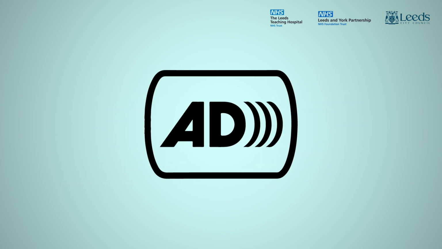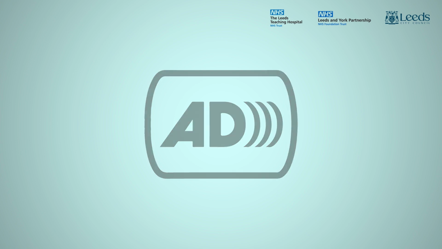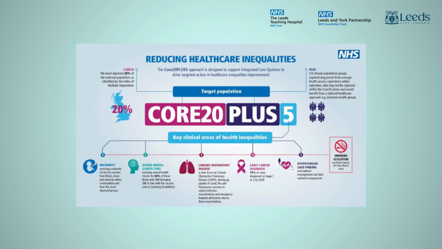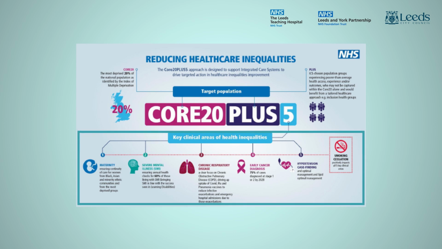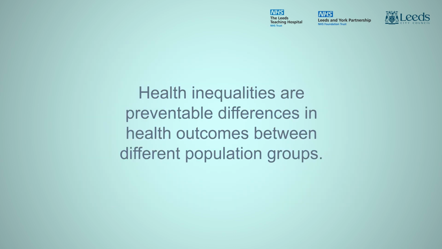An NHS infographic titled Reducing Health Inequalities is shown. The infographic lists the 5 key clinical areas as maternity, severe mental illness, chronic respiratory disease, early cancer diagnosis, and hypertension case finding. The NHSE Core 20+5 highlights the positive impact stopping smoking can have on all the 5 key clinical areas. Health inequalities are preventable differences in health outcomes between different population groups.